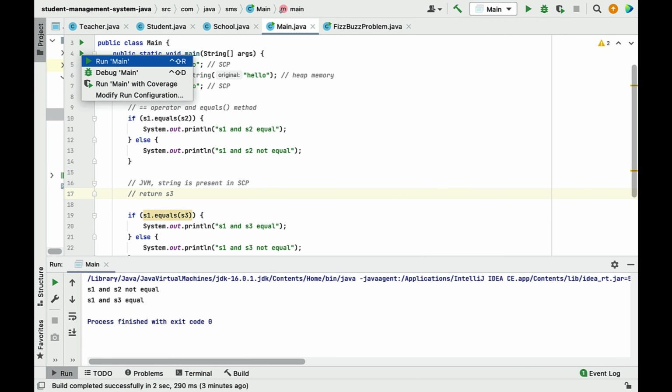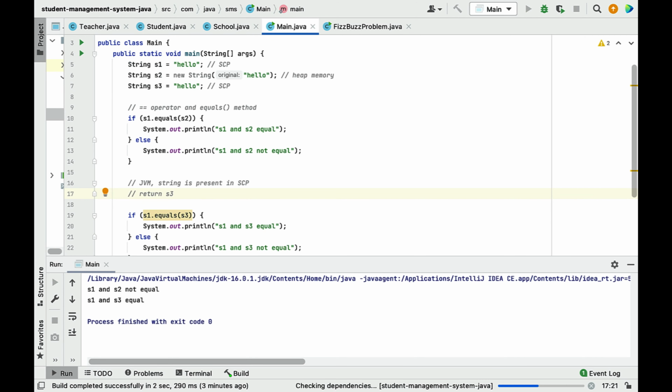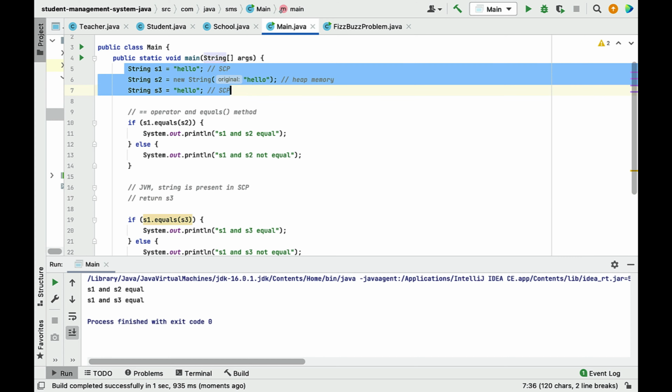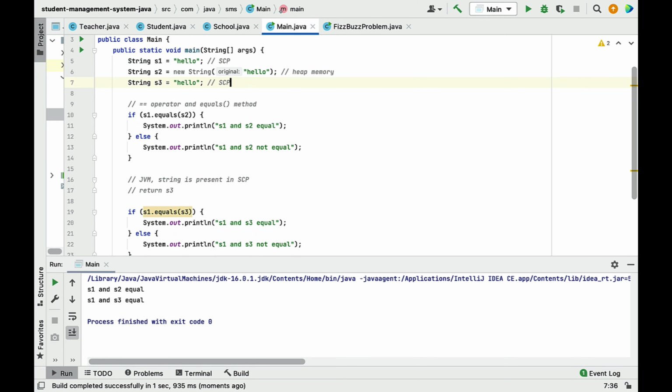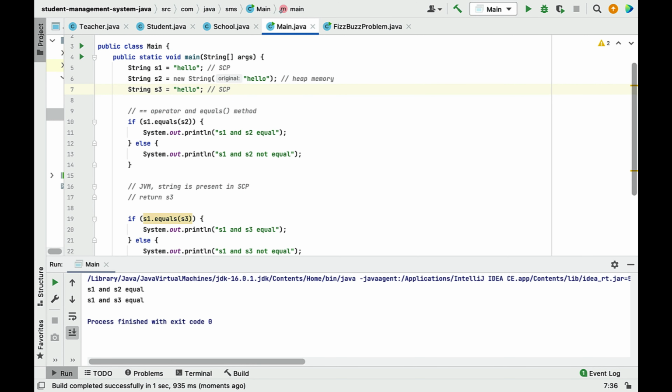Alright, so let me run the program first, and there we go. Look here, we have created three string objects, right? s1 equal to hello, s2 equal to new String hello, s3 equal to String. All of these three string objects have the same content: hello, hello, hello. And if you look at the output, s1 and s2 equal, s1 and s3 equal. It means that the equals method basically checks the content of two objects.